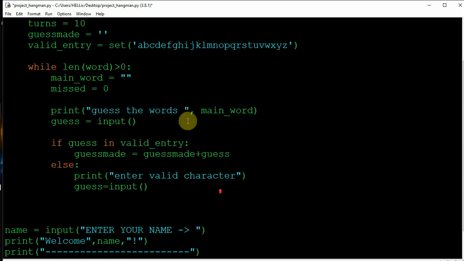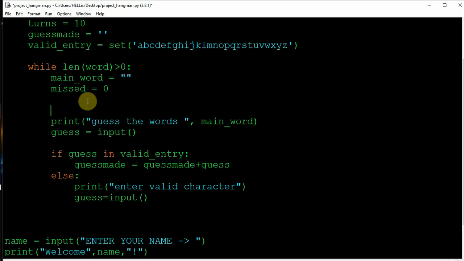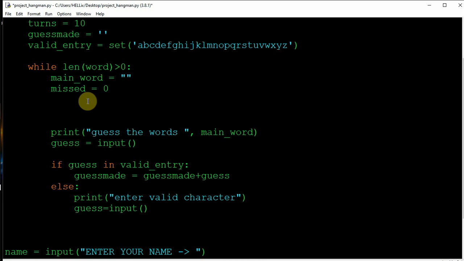Now what's next? I need to work with the guess made, right? So I need to work with the letters which I'm getting from the user. For that, I'll create a loop over here. I'll create it before guess. So this was basically for checking whether my guess is correct or not. Okay, so for now, for letter in main word, or I can say the word which I have. So for letter in word.